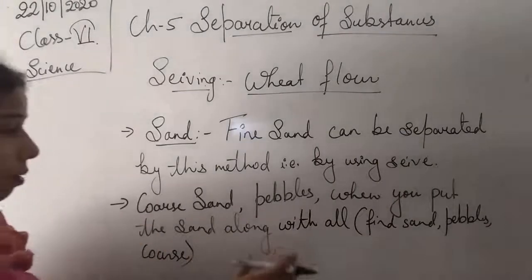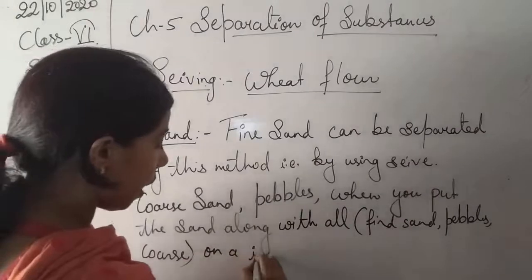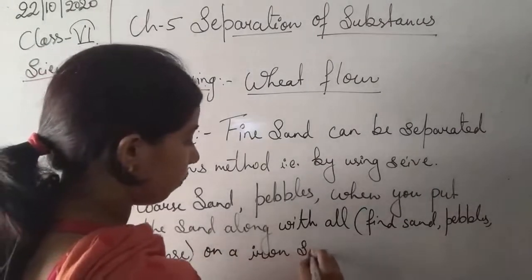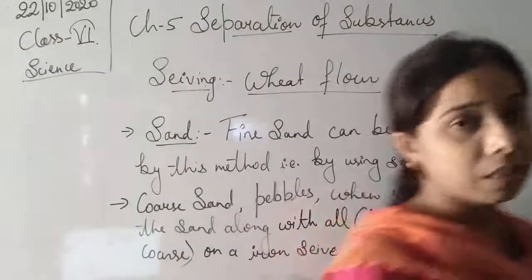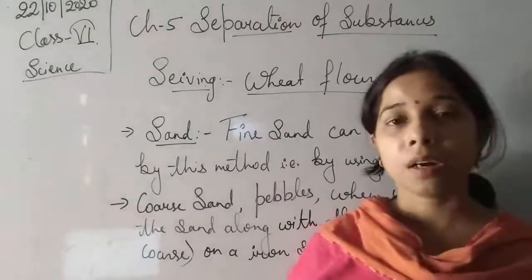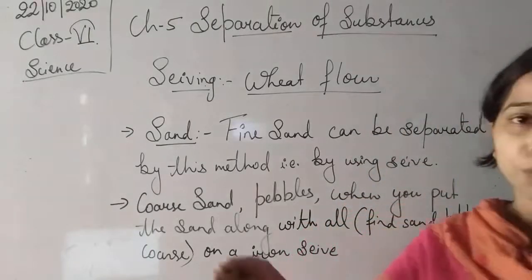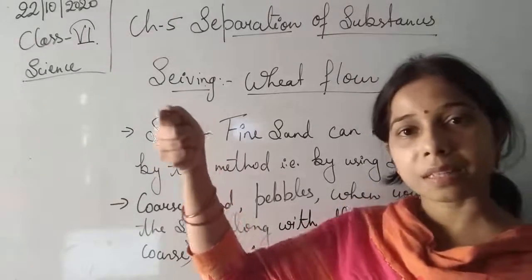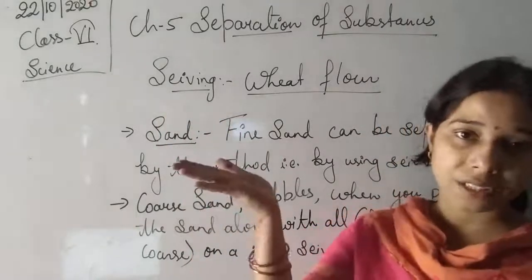Okay. So when you put the sand on a large iron sieve, students, you will see that it is a kind of net. Net means sieve only, which has pores in it, and you will keep that iron sieve in a slanting position.